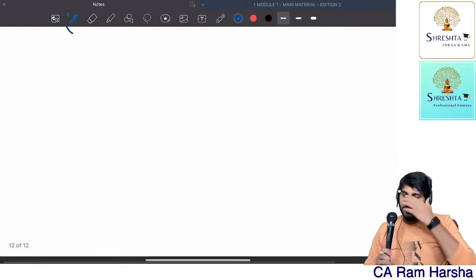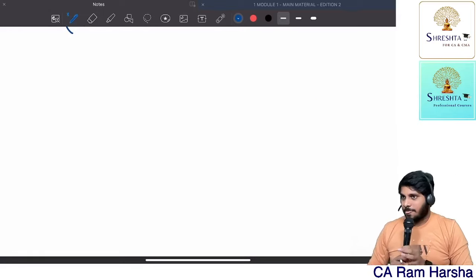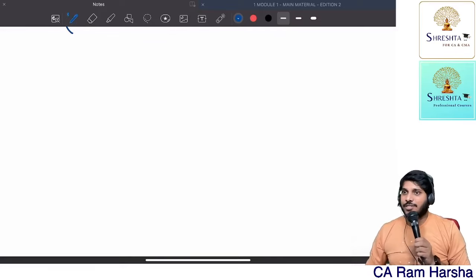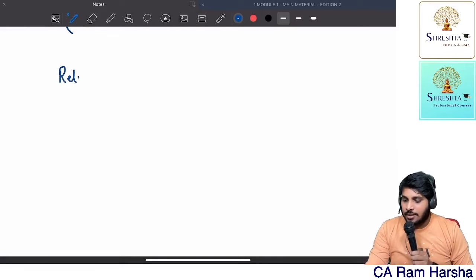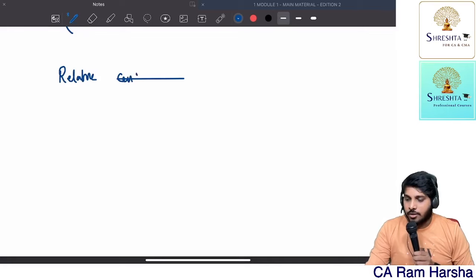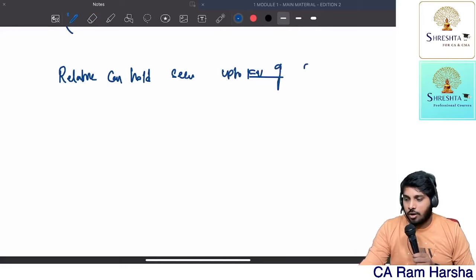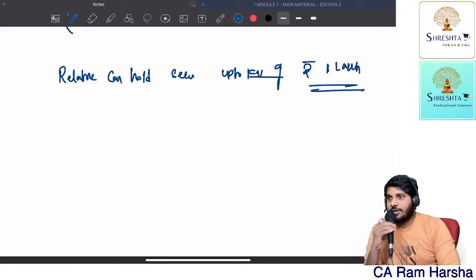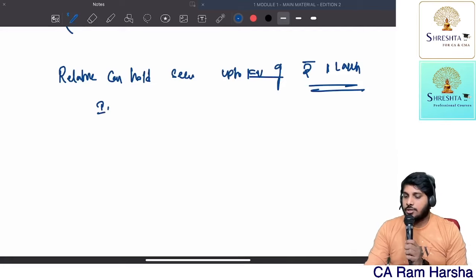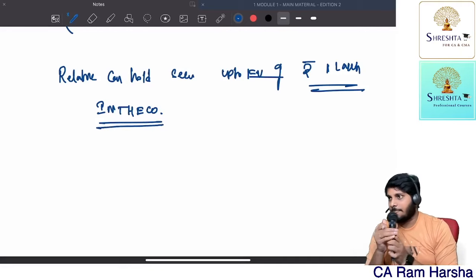Now, for this provision, they have given one exception. What the exception says is, a relative can hold securities up to a face value of rupees 1 lakh. Relative can hold securities up to a face value of rupees 1 lakh. This is the exception. Now, they used the words in the company.